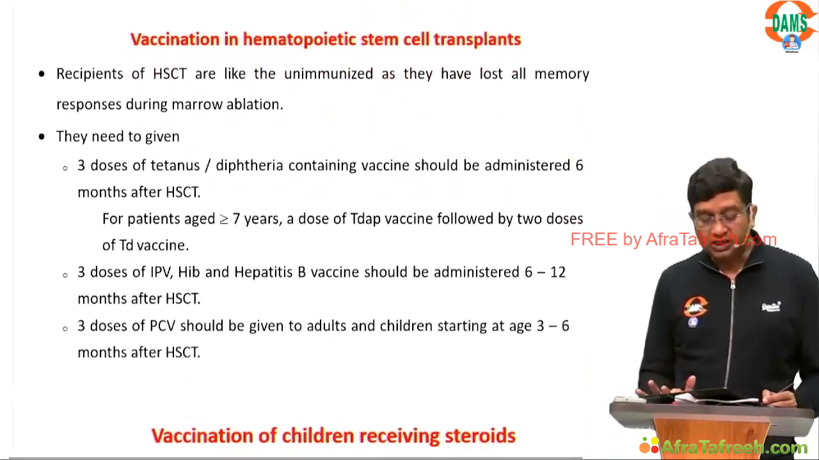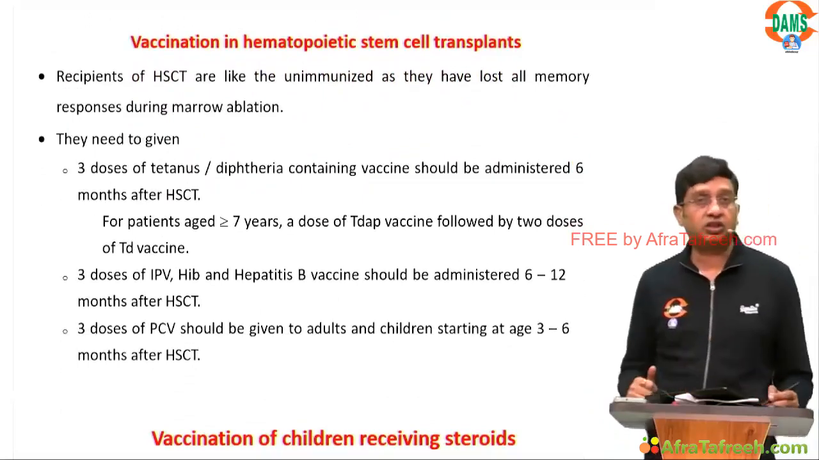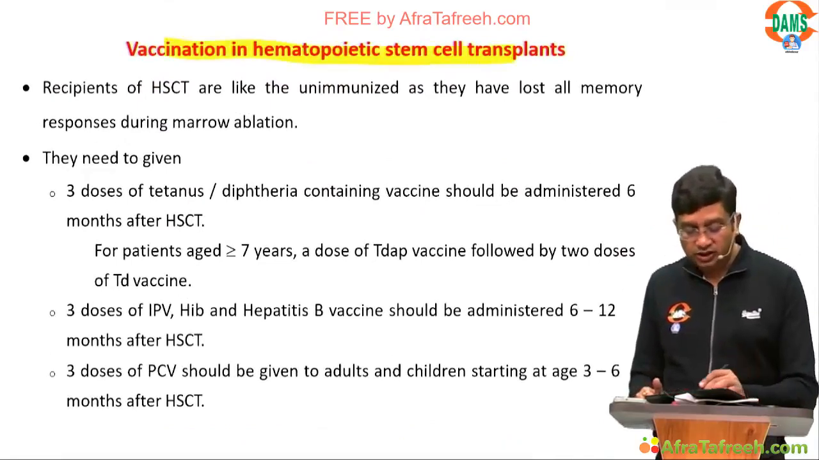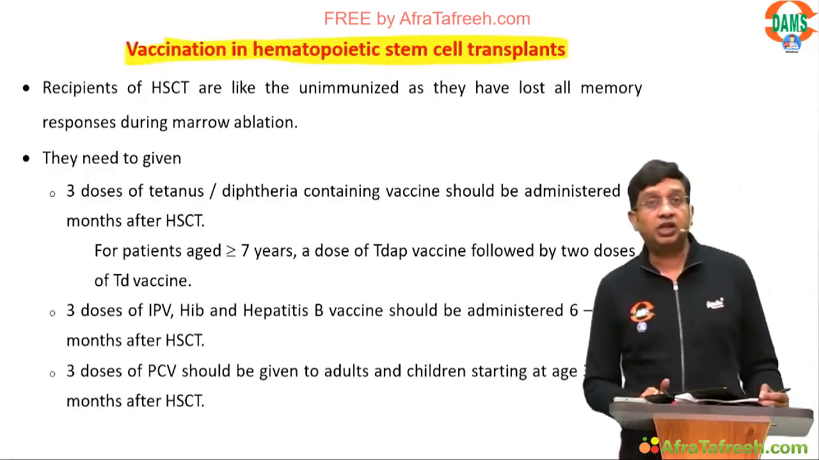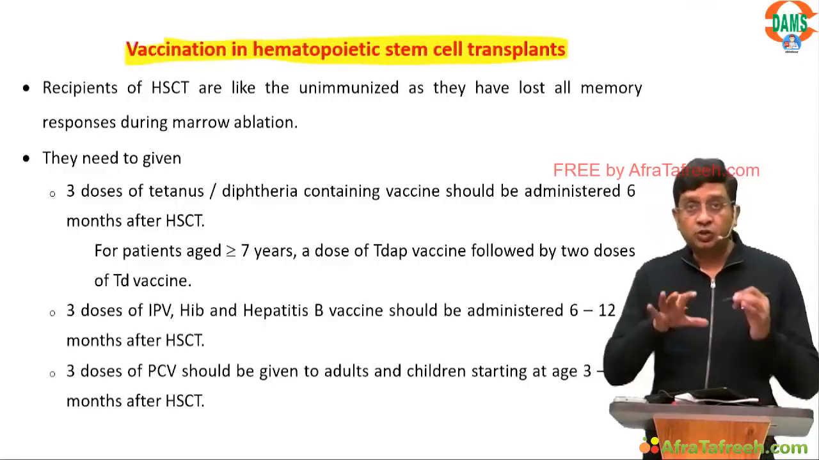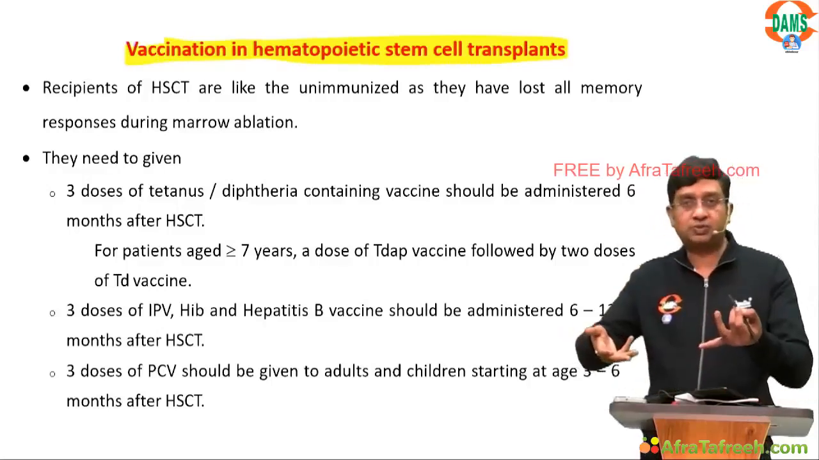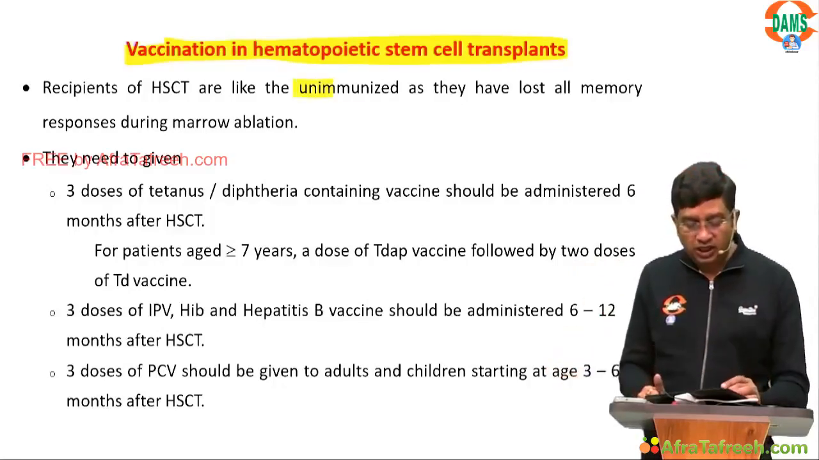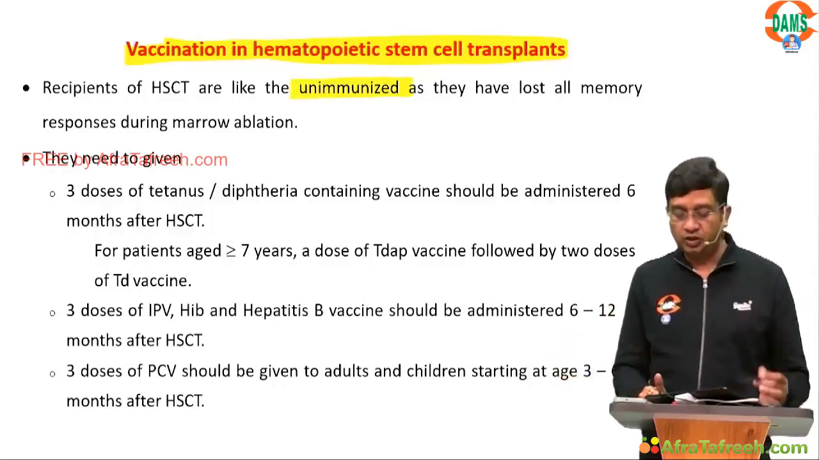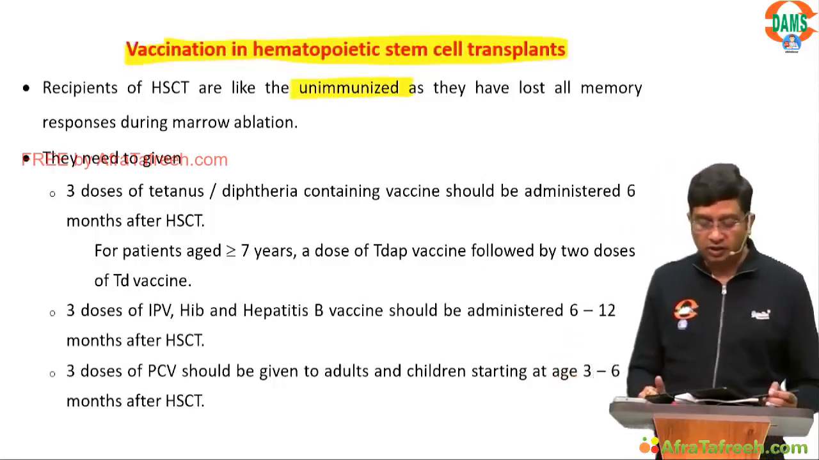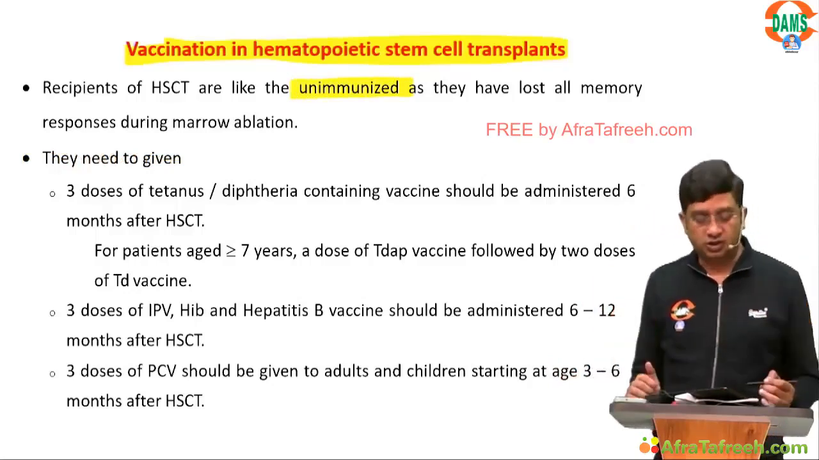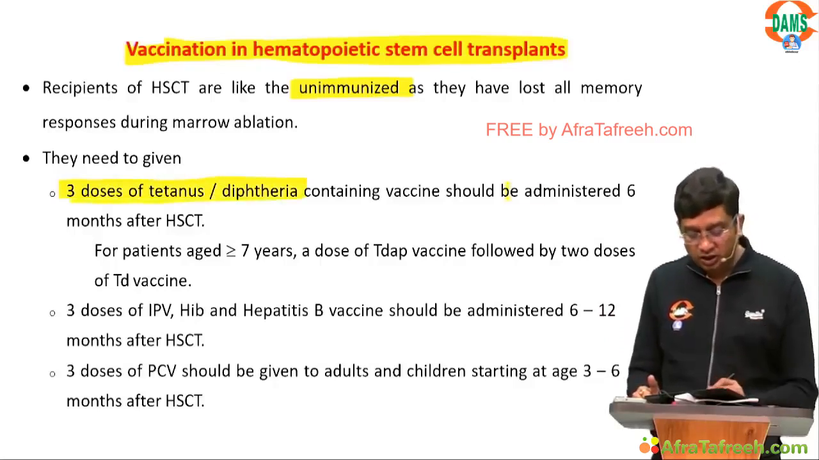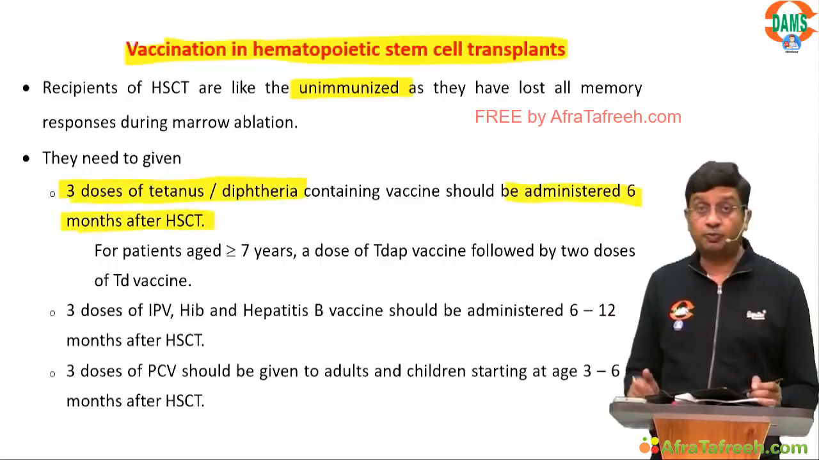Then if a child had a bone marrow transplantation. So now here we are talking of vaccination in a hematopoietic stem cell transplant, right? When you made the bone marrow transplant, the child was made immunodeficient. So you will consider it to be an unimmunized child, because they have lost all the responses. So what needs to be given? 3 doses of tetanus or diphtheria should be administered 6 months after bone marrow transplant.